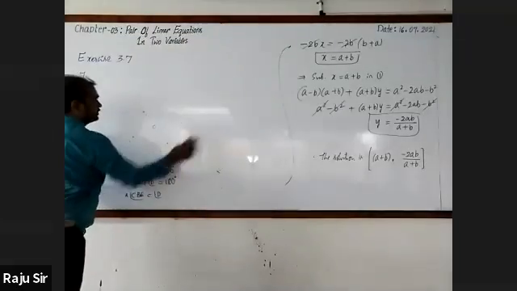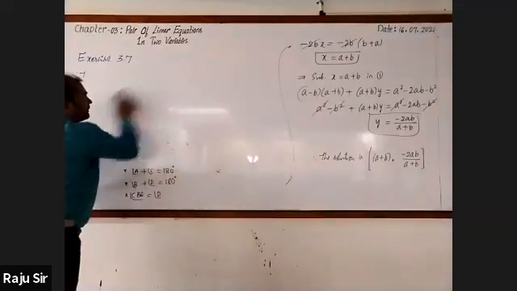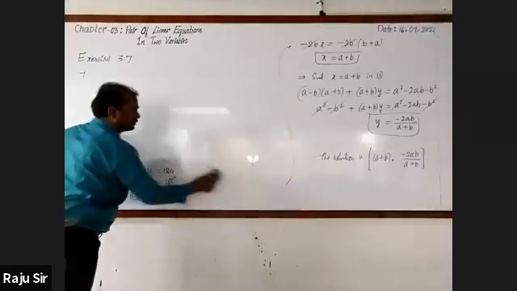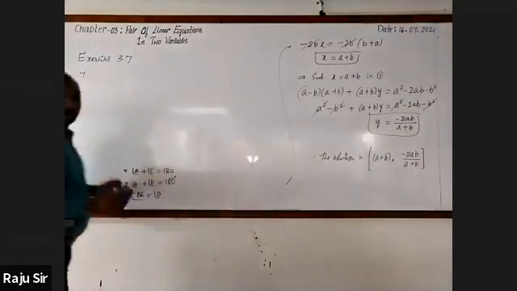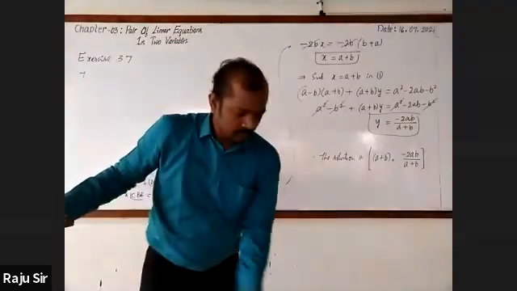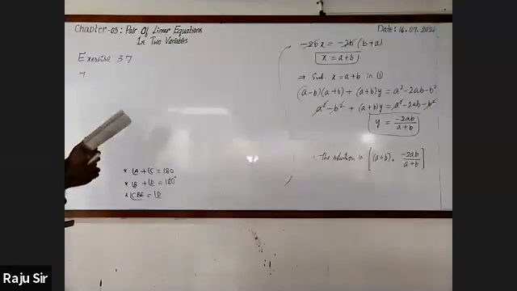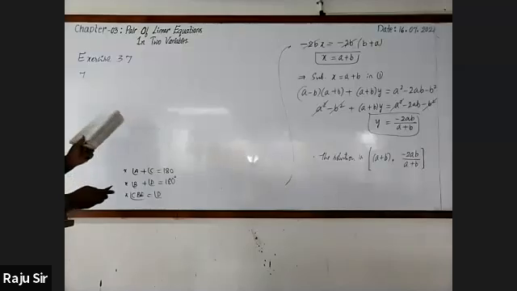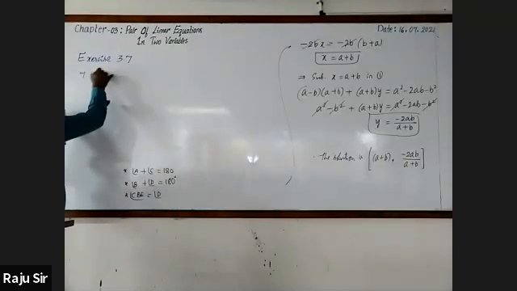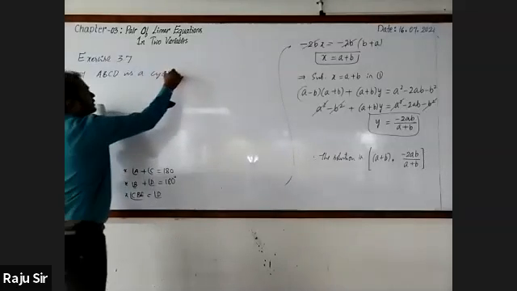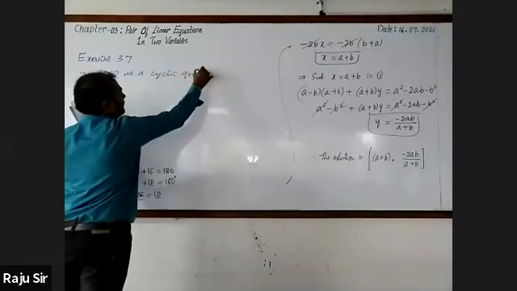Now let's go for focusing on the question. Just below that, you may go for writing. ABCD is a cyclic quadrilateral.